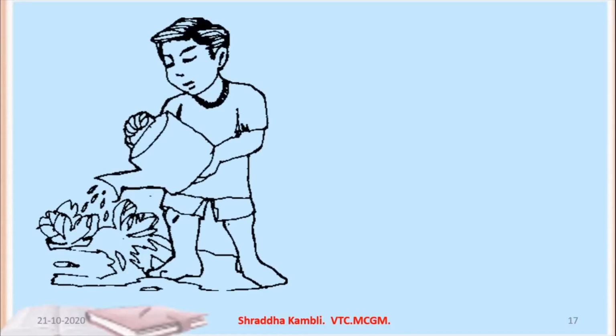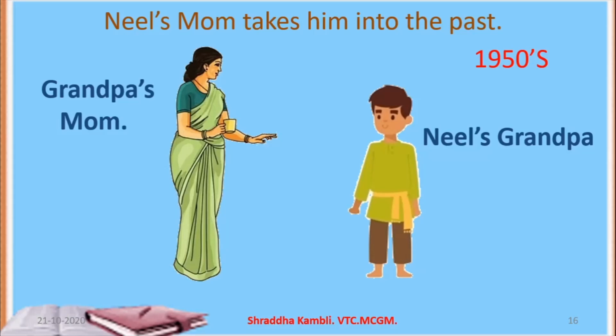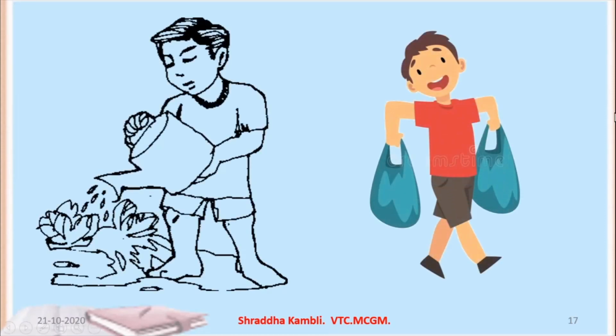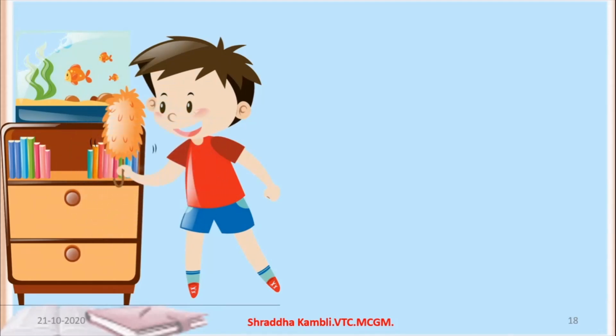Neil's grandpa's mother also tells him to make his bed. But Neil's grandpa says, I have already watered the plants, mother. I have bought the groceries. I have cleaned the hall.